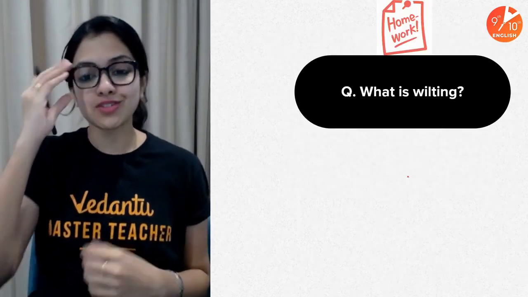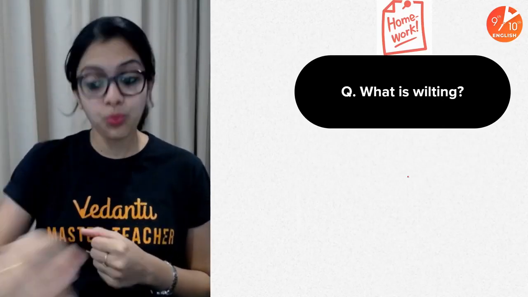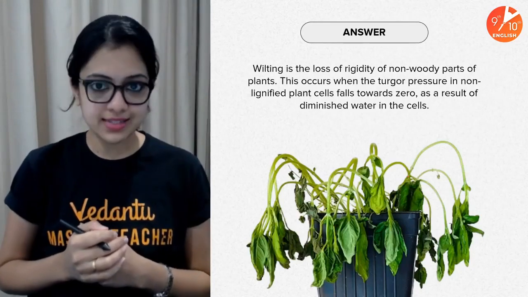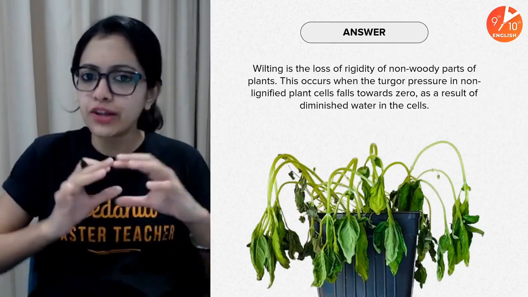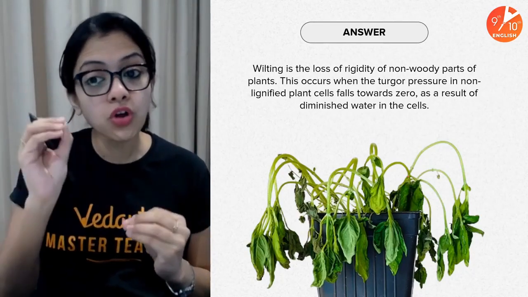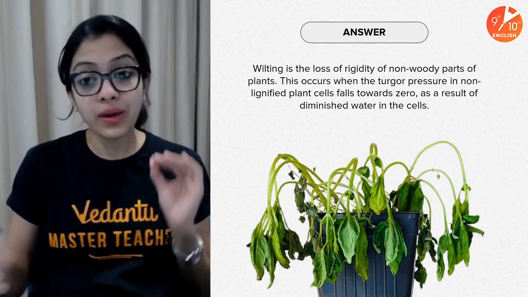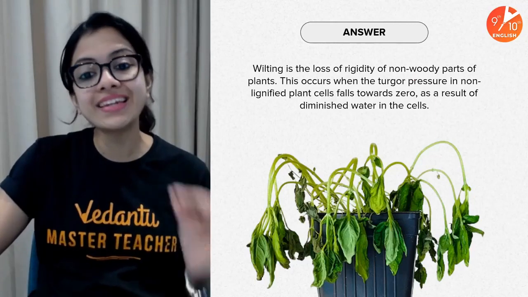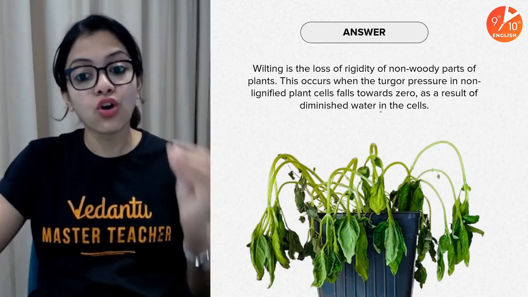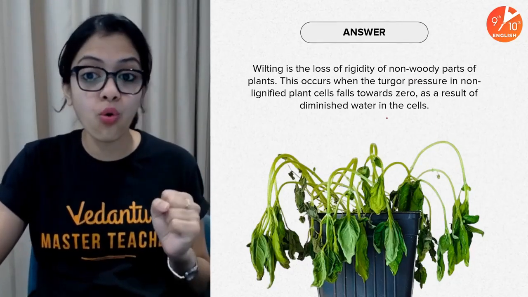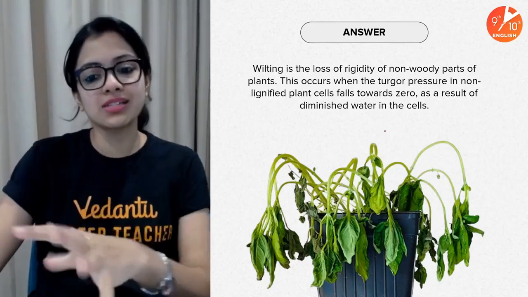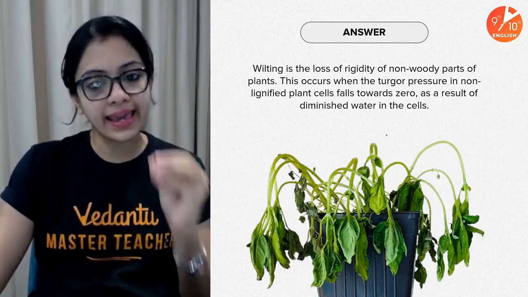Okay, all right, so here is the homework that I had given you in the last class. What is wilting? Here is the answer. Wilting is the loss of rigidity of non-woody parts of plants, as simple as that. This occurs when the turgor pressure in non-lignified plant cells falls towards zero, as in there is almost zero turgidity in plant cells.